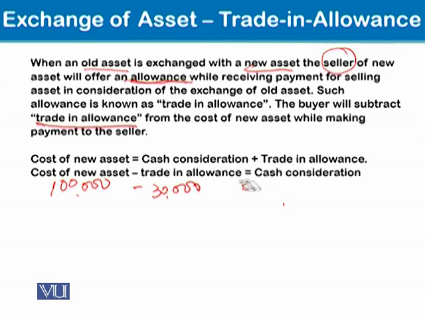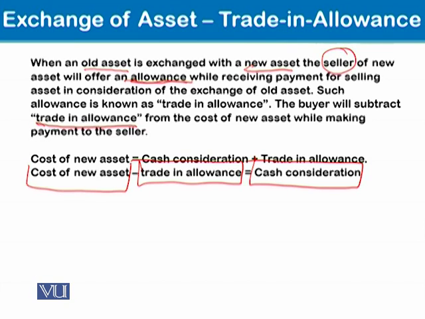Why do we need to calculate all these figures? Because this 30,000 trade-in allowance is taken as sale proceeds and should be shown in the asset disposal account. This is the cash which is to be shown in the cash book as payment. And this is the cost of the new asset that should be shown in the fixed asset account. So it will be taken to the disposal account, it will be taken to the asset account, and it will be taken to the cash book.